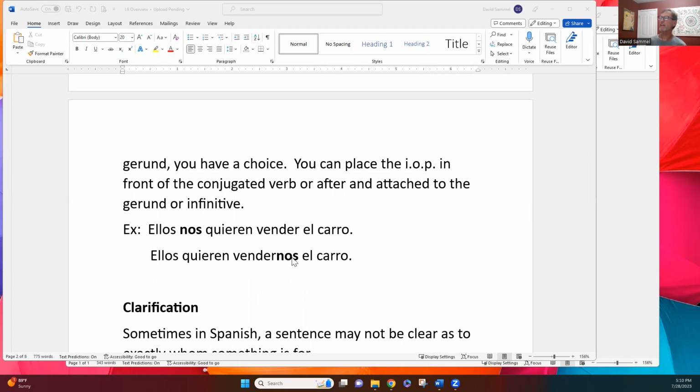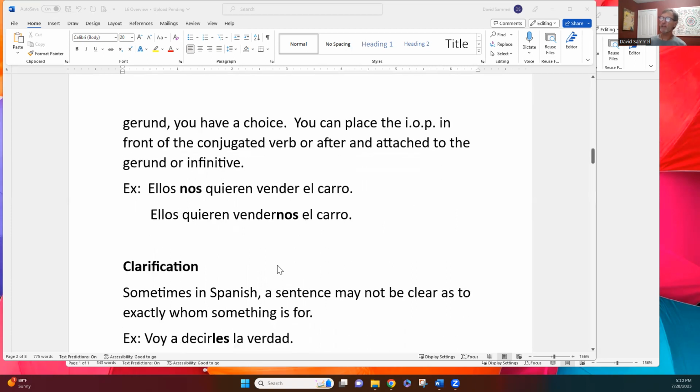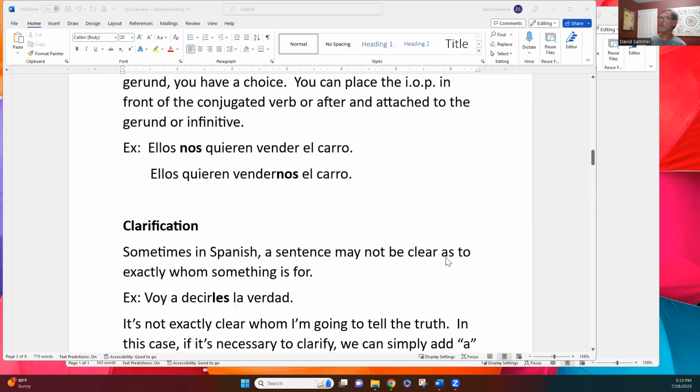Ellos quieren vendernos el carro, just like direct object pronouns. Clarification. Sometimes in Spanish, a sentence may not be clear as to exactly whom something is for. For example, look at this sentence. Voy a decirles la verdad.